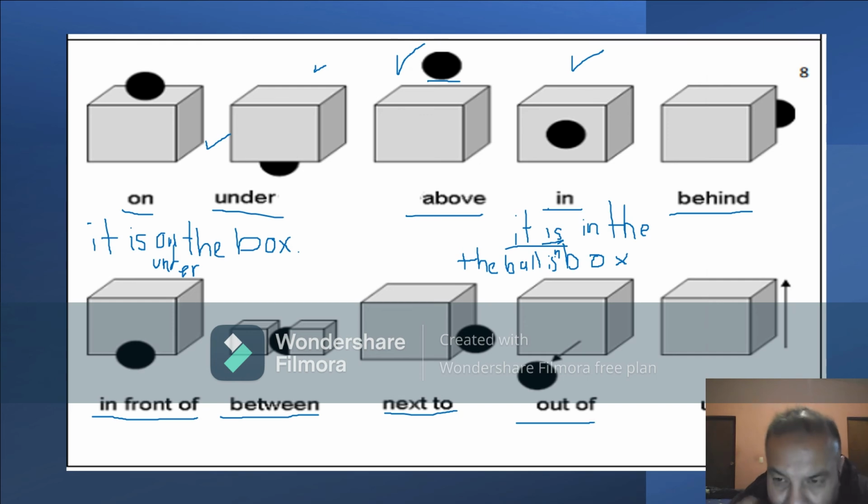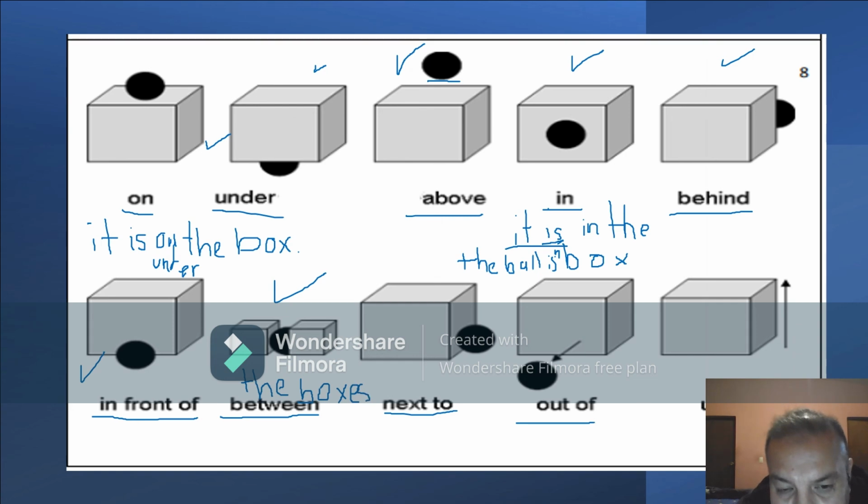Okay. Now if I ask you with this image, where is the ball? The ball, it is behind the box. If I ask you with this image, where is the ball? It is in front of the box. Now, what about here? If I ask you where is the ball, it is between the boxes. It is between the boxes because there are two boxes, that means plural.